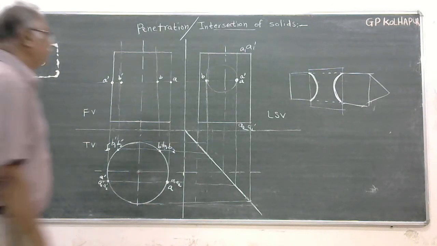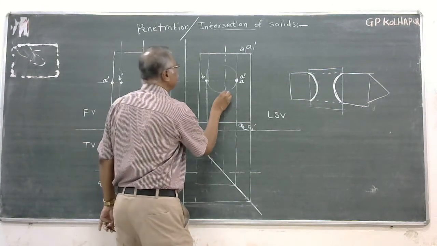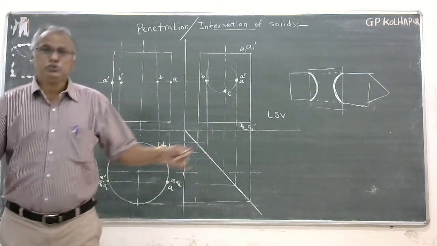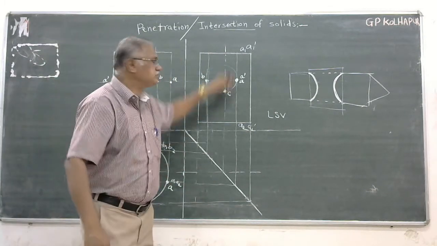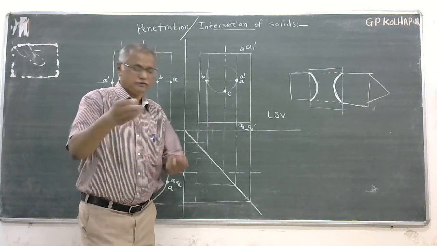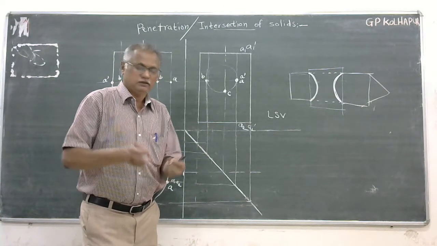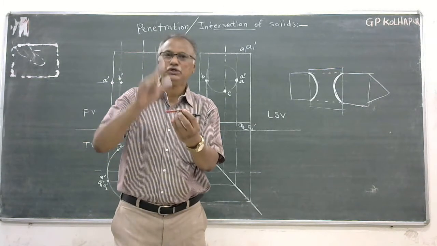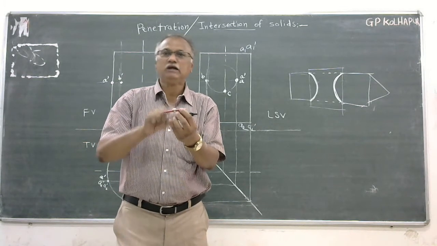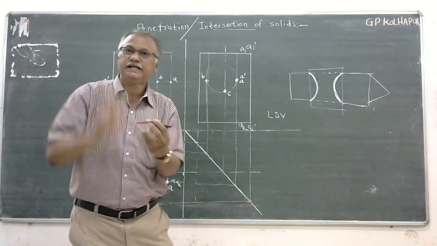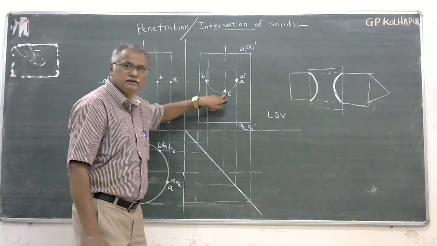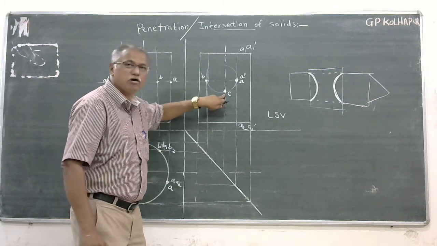Now, if I take this point, see, many students get confused. This point is on the center line. See, previously I have explained that the surface is going to be cut, the surface is going to be penetrated. So do not take a point on the center line. Even though this is assumed to be on a center line, don't consider it on a center line.